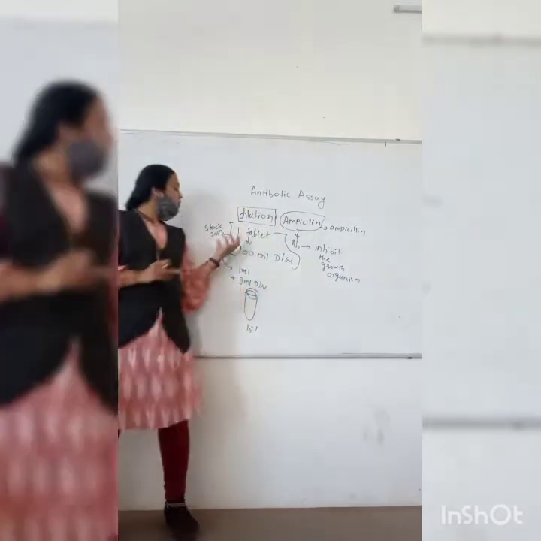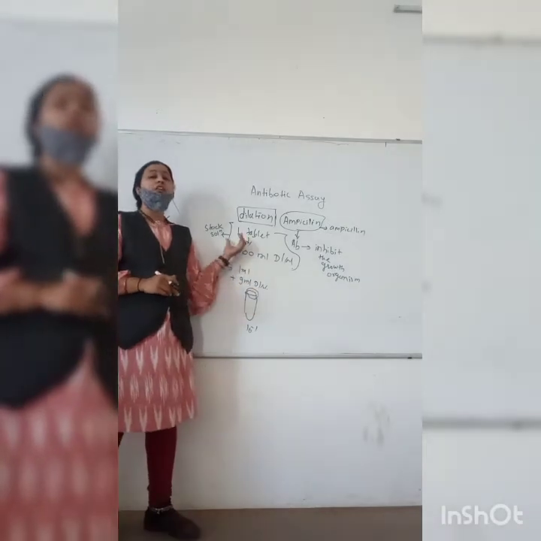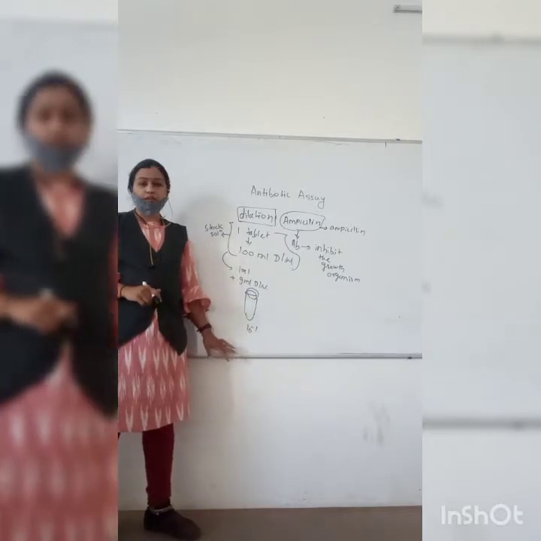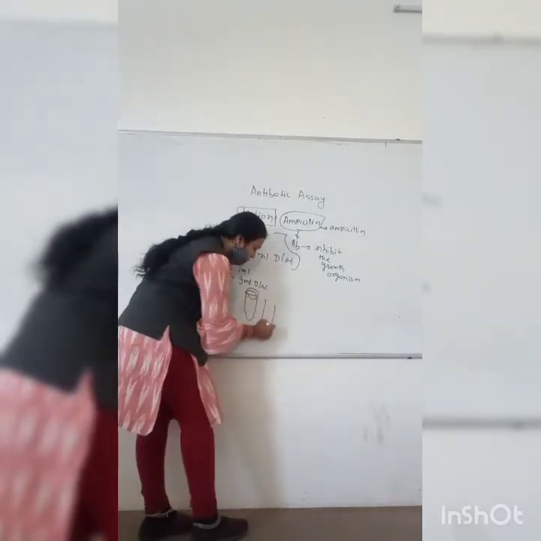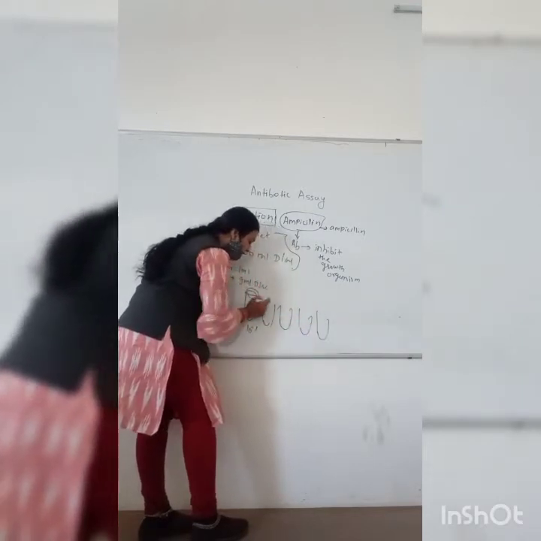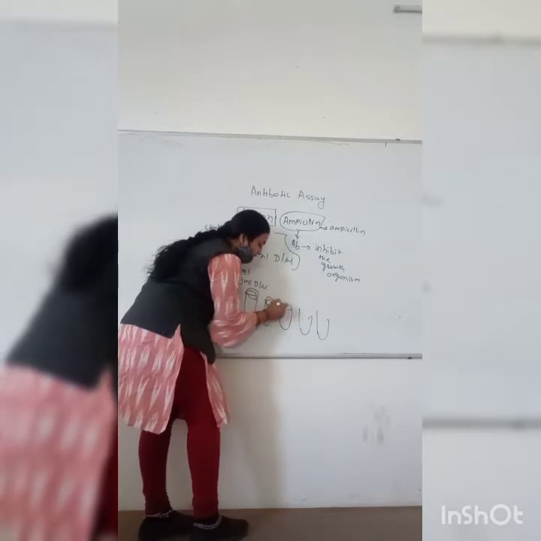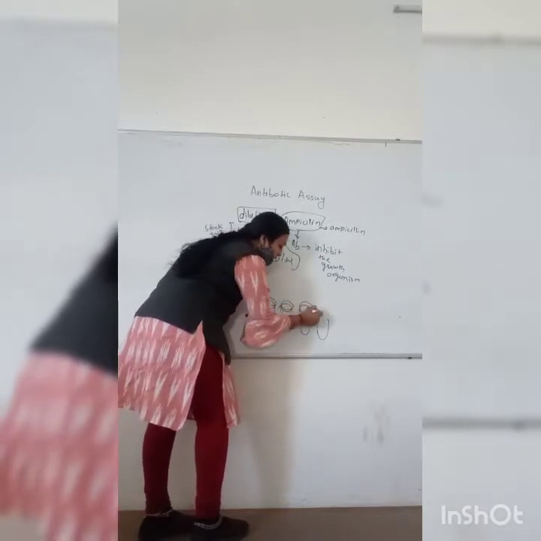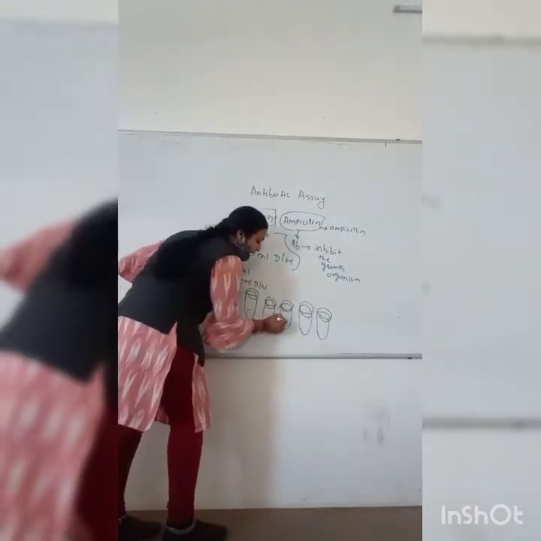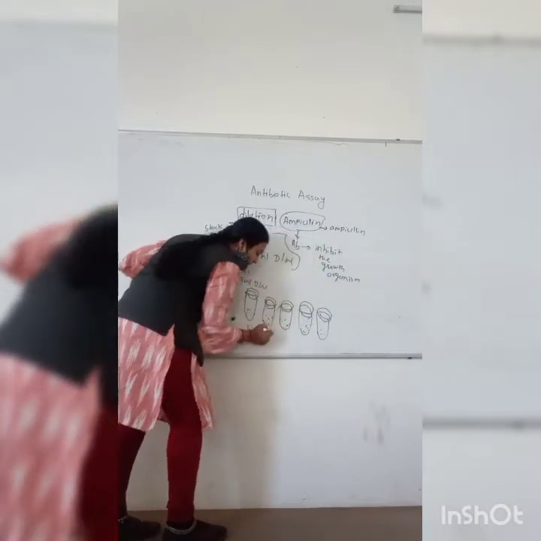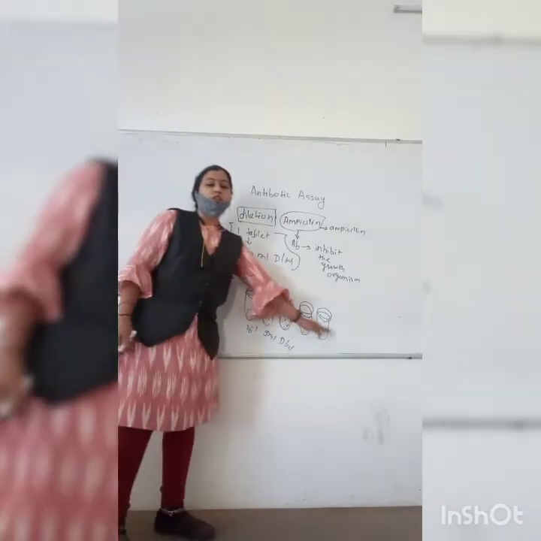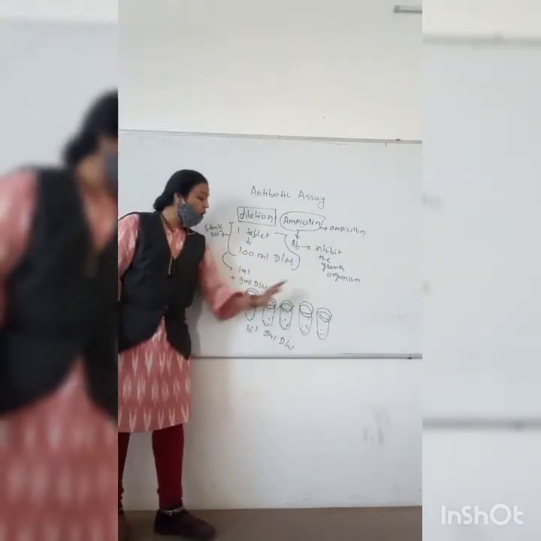Then you have to take 1 ml of this stock solution and add it into 9 ml of distilled water. Again you have to take 4 test tubes. Suppose these are the 5 test tubes we require along with this one. Each one has a water plug like this. The water plug is essential. All of them have 9 ml of distilled water. How much is here? 9 ml distilled water. 9 ml of distilled water is present inside all these test tubes.